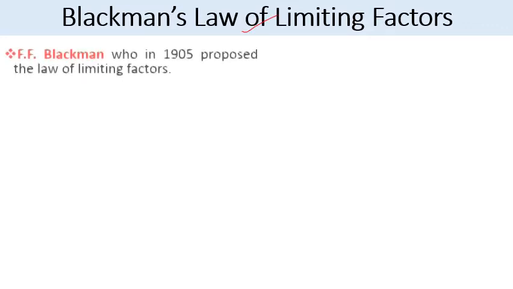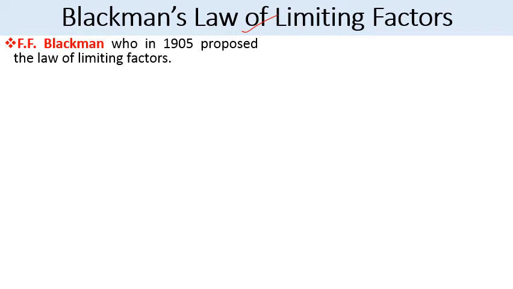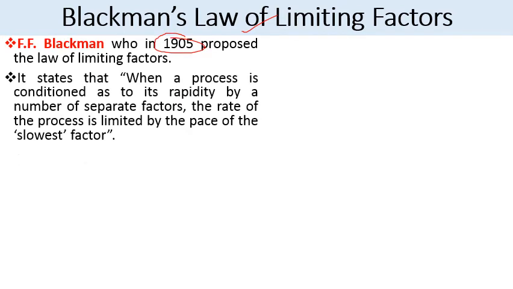The next important law which is related to this environmental factor is Blackman's law of limiting factor. So it was proposed by F. Blackman in 1905. It states that when a process is conditioned as to its rapidity or speed by a number of separate factors, the rate of process is limited by the pace of slowest factor.